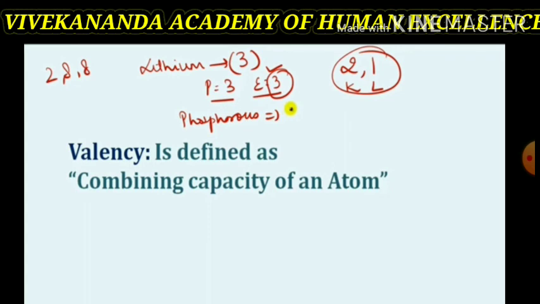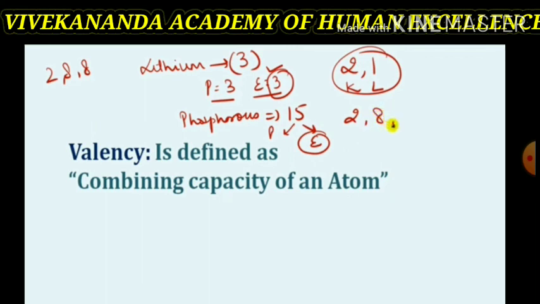In the case of phosphorus, its atomic number is 15, and the proton number will be 15 as well as the electron number 15. What is the electronic distribution? It will be 2, 8, 5. In the outermost shell of phosphorus, there will be 5 electrons. 2 plus 8, 10, plus 5, 15.